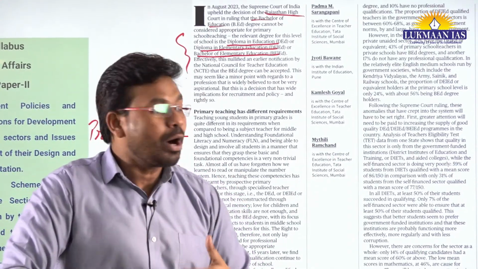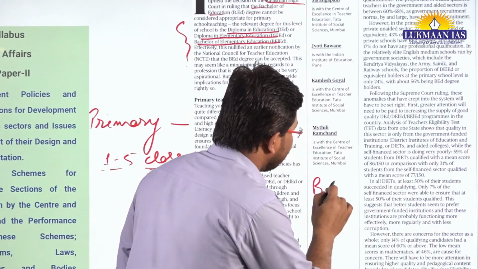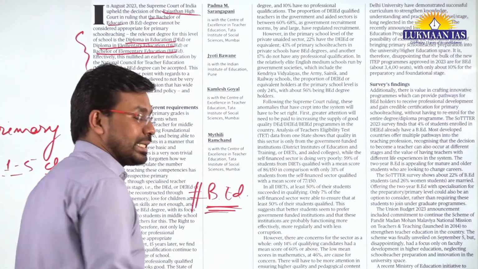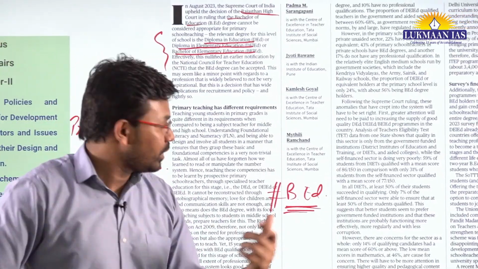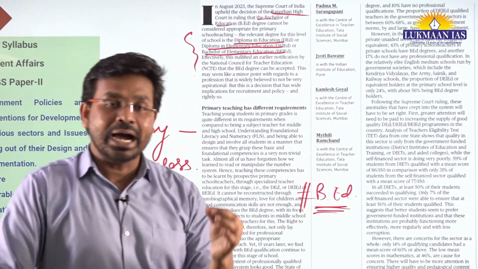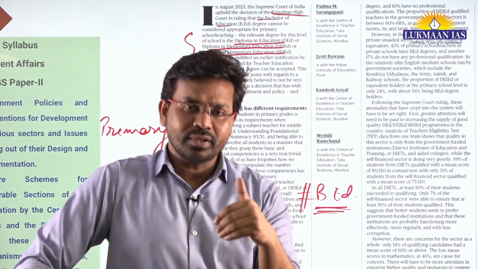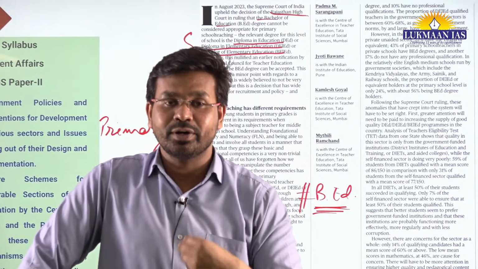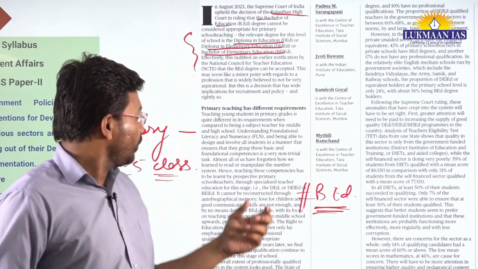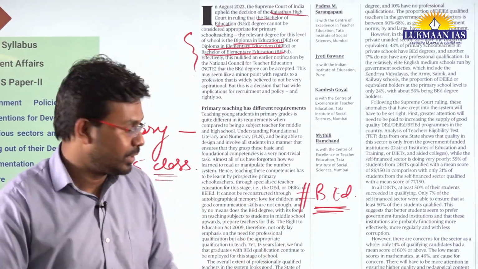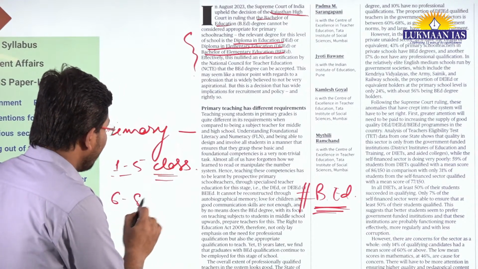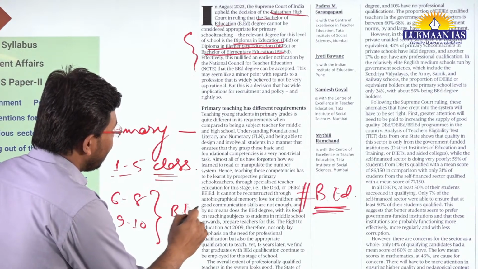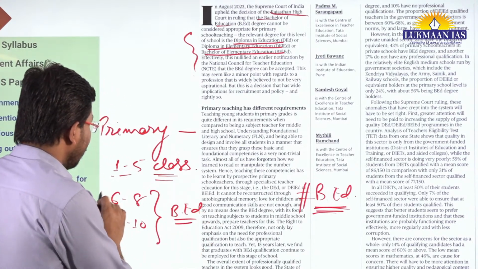And what about those people who have B.Ed degrees, Bachelor of Education? Teachers who hold a Bachelor of Education degree are eligible to teach students at the higher primary level or the secondary level of education. For example, those who will be teaching class 6 to 8, or 9th and 10th. So people who have a B.Ed degree will be teaching there.